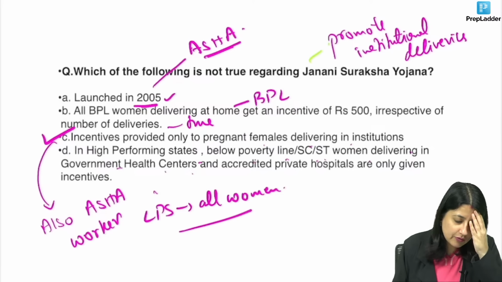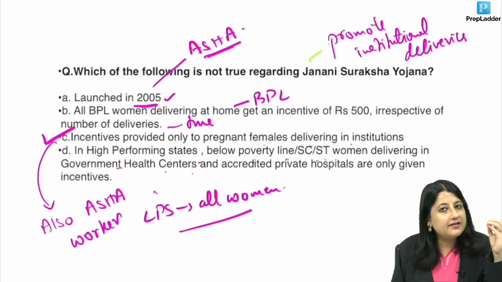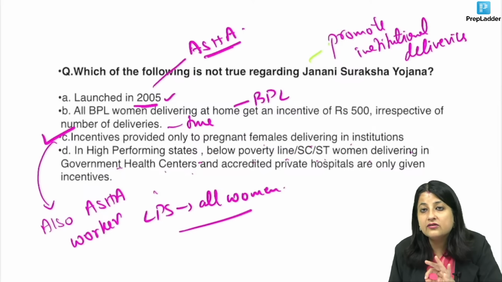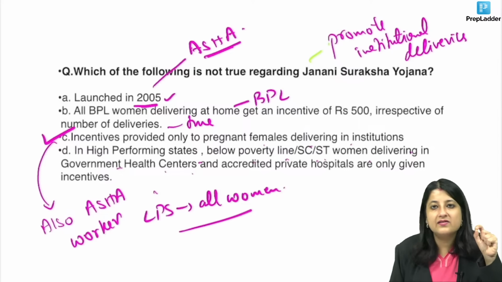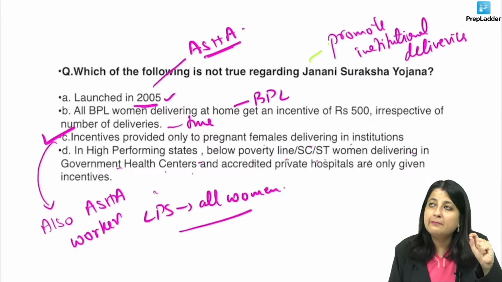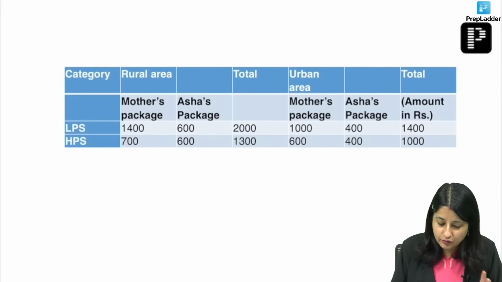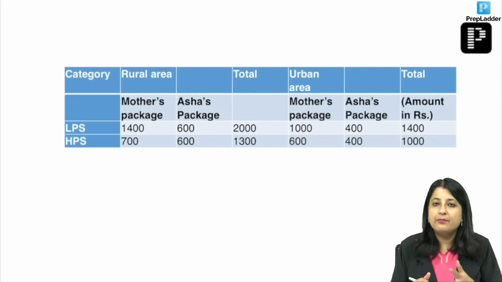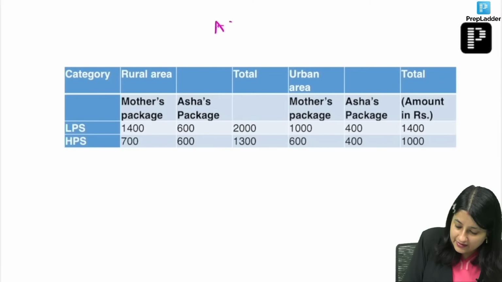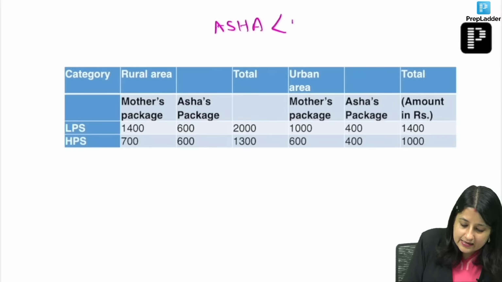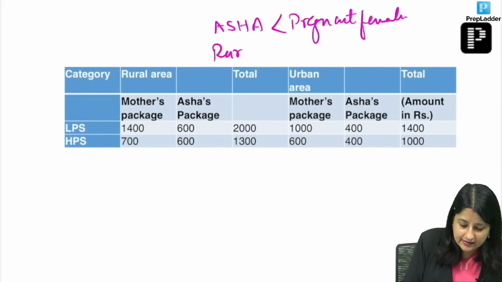We will give it however many times the woman is pregnant, irrespective of the age. And if she still wants a home delivery, we will again give her an incentive of 500, but only to below poverty line. You should go through this table as well, guys: high performing state, low performing state, rural areas, urban areas. Always remember, ASHA will get less money than the pregnant females, and the money in rural areas will always be more than the urban areas.